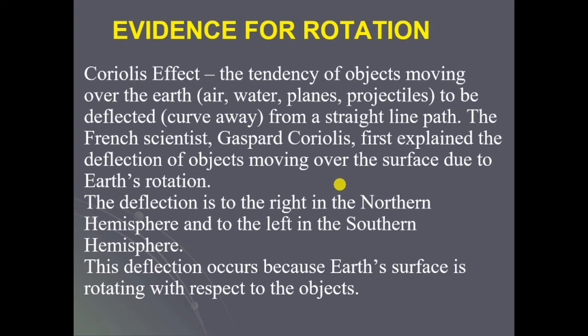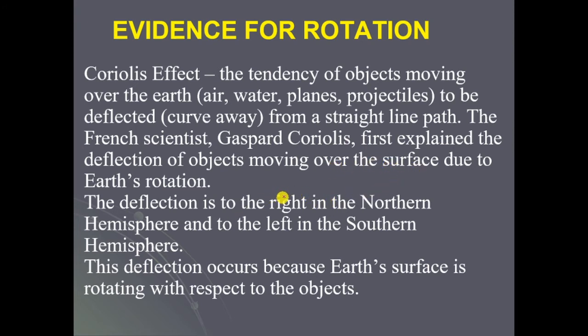Evidence for rotation. Coriolis effect is nothing but the tendency of objects moving over the earth, such as air, water, planes, projectiles, to be deflected, or say move away or curve away from a straight line path. The French scientist Gaspard Coriolis first explained the deflection of objects moving over the surface due to the Earth's rotation.